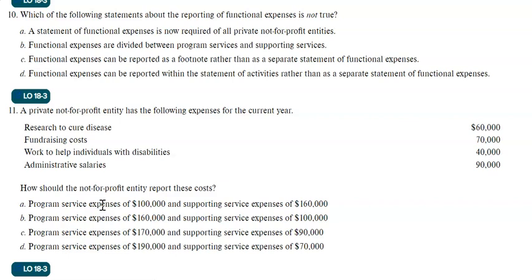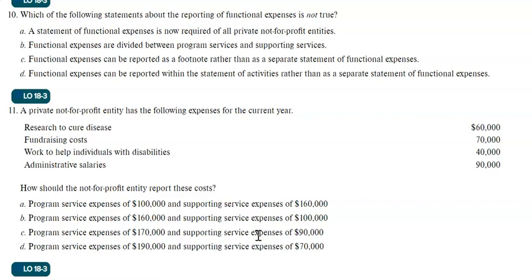You remember, not-for-profit entities must classify all of their expenses into 2 categories. One is program service expense, which must be related to the mission of the entity. Another is supporting service expense, which is related to administrative expenses and fundraising costs.